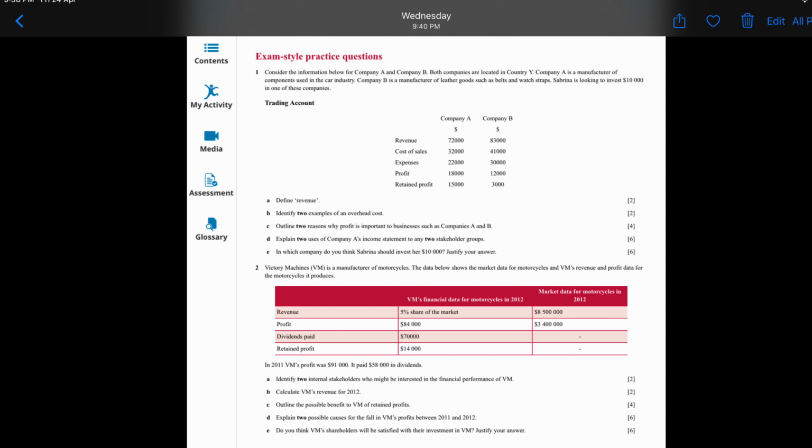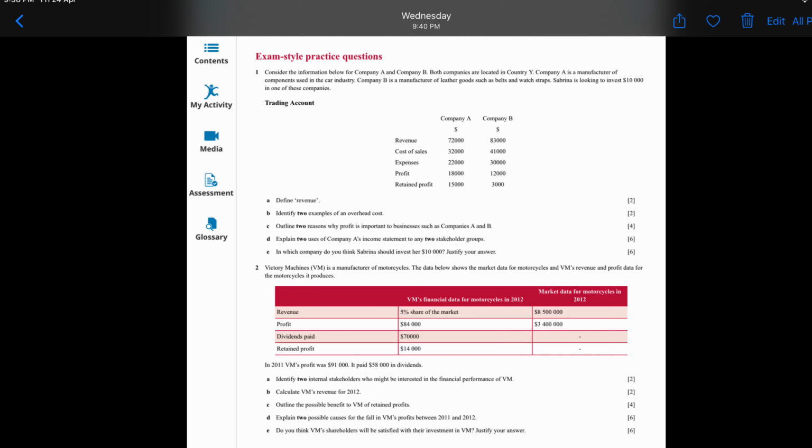So in total you need to have 6 marks, because they only ask for 2 uses. Make sure you explain each use with 2 points and give an explanation. All right, next one, E.